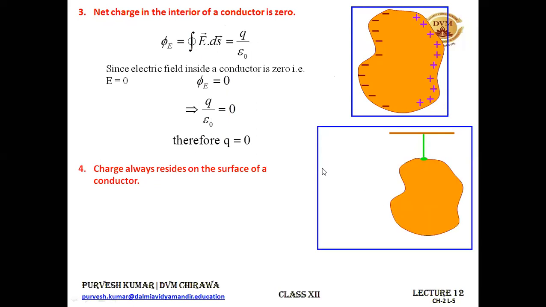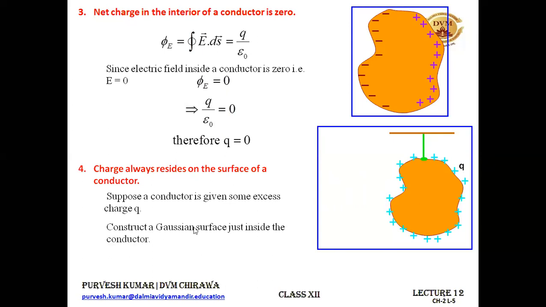And this we can prove by this demonstration also. Let us consider that this is our conductor, and I am giving an additional Q charge to it. This is how I have given this additional Q charge, and this Q charge is distributed. Now, in order to find where this excess charge has located, I need to draw a Gaussian surface. So suppose the conductor is given the excess charge Q, and now we need to construct a Gaussian surface just inside the conductor, at the periphery of this conductor, at the boundary of it. So this is my Gaussian surface.